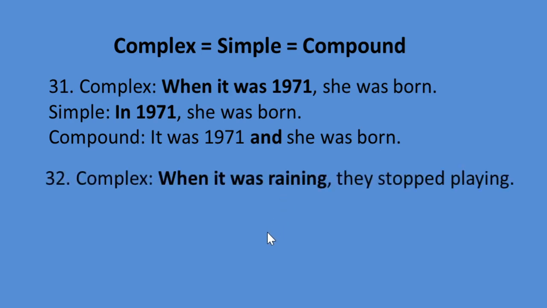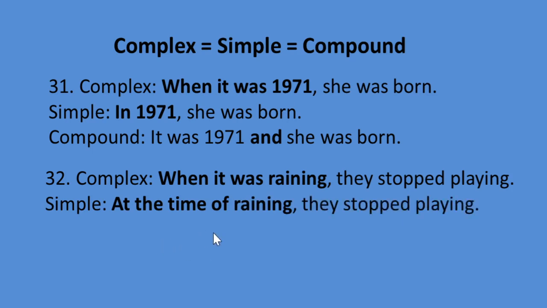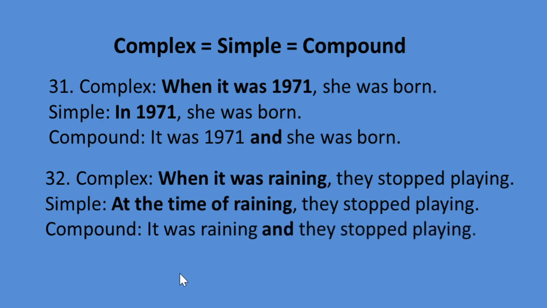Look at the 32nd rule. When it was raining, they stopped playing. Simple, at the time of raining, they stopped playing. Compound sentence, it was raining and they stopped playing. So look at the complex sentence, when, an adverb, and it refers to a time.